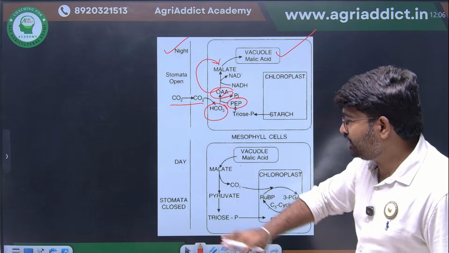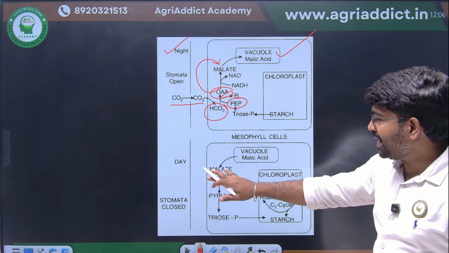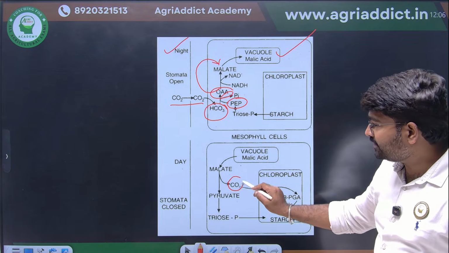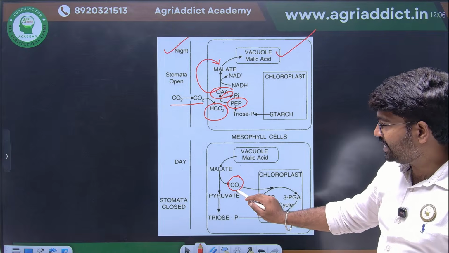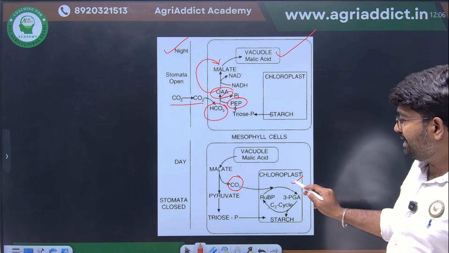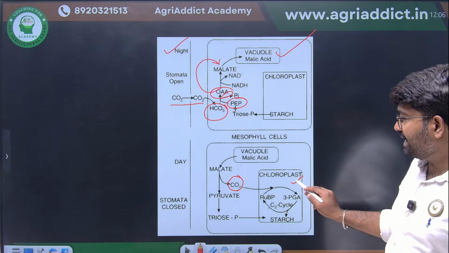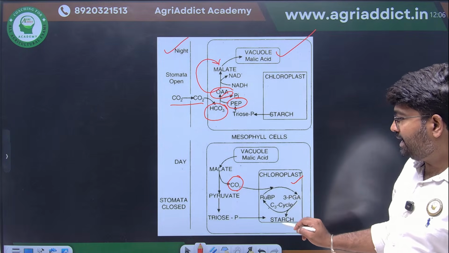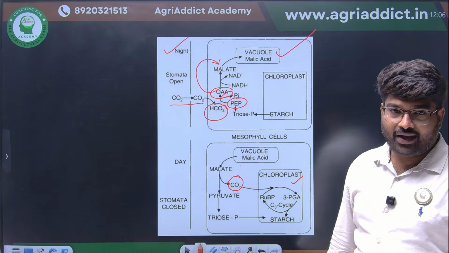During daytime, this malate will be decarboxylated. Malate is decarboxylating, and this CO2 will be utilized by the Rubisco enzyme in the chloroplast, which will lead to formation of starch. I hope this is clear.